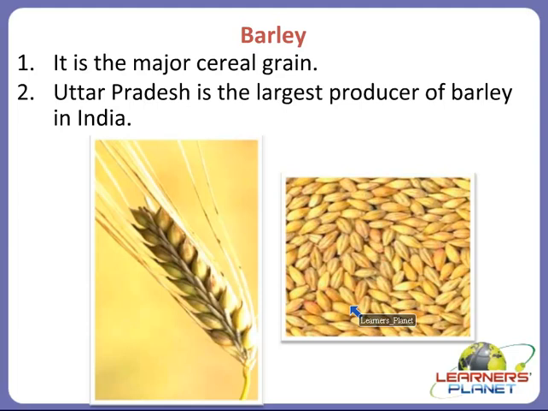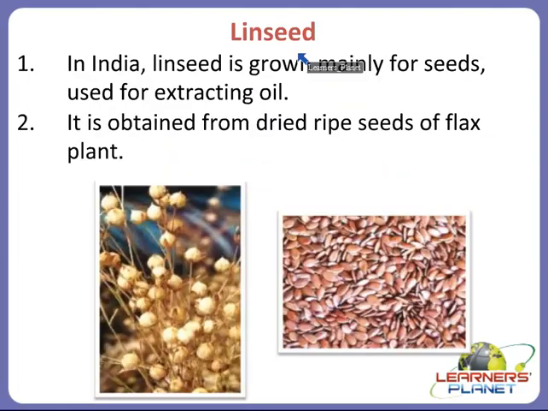Alright children, so barley is also a type of rabi crop, and it is the major cereal grain like wheat. Yes children, linseed. In India, linseed is grown mainly for seeds used for extracting oils, and it is obtained from the dried ripe seeds of the flax plant. As you can see in this picture, this is the plant which is very dried. These are the dried ripe seeds of the flax plant, and that is why linseed is also called flax seed.